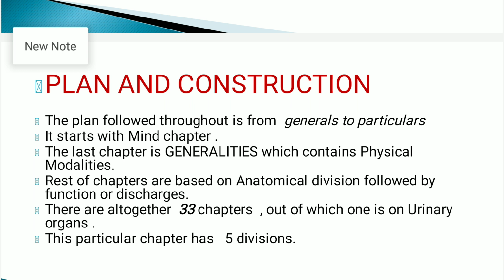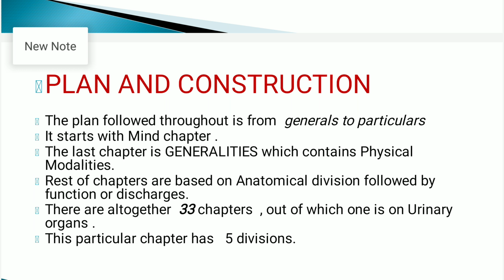Then how rubrics are arranged. Now we discuss the arrangement of rubrics. There is a particular or specific type of arrangement for the rubrics in this repertory. All the rubrics are arranged alphabetically in all sections as we discussed.